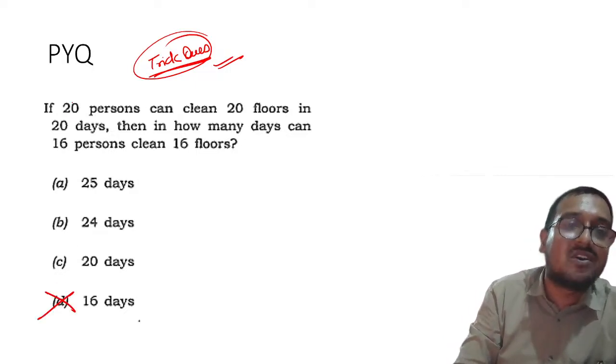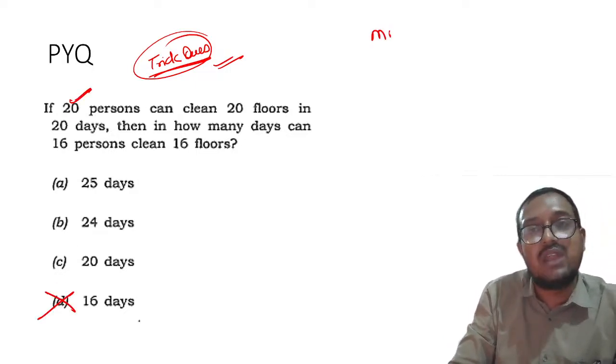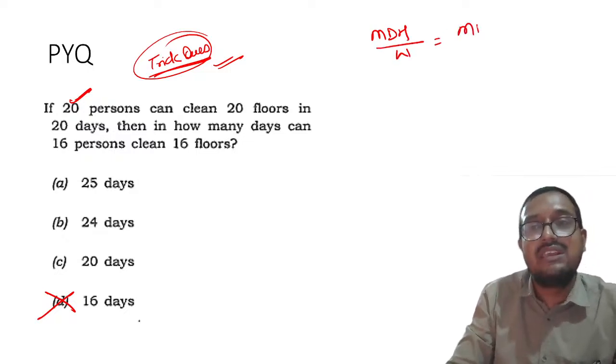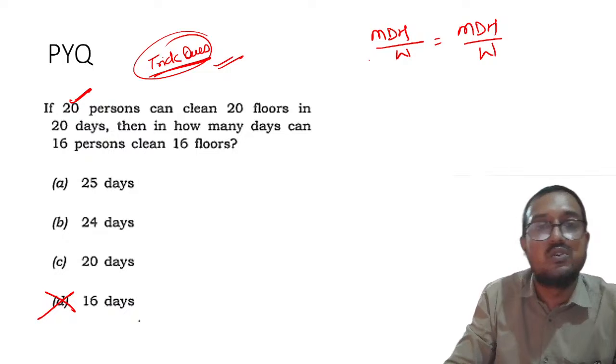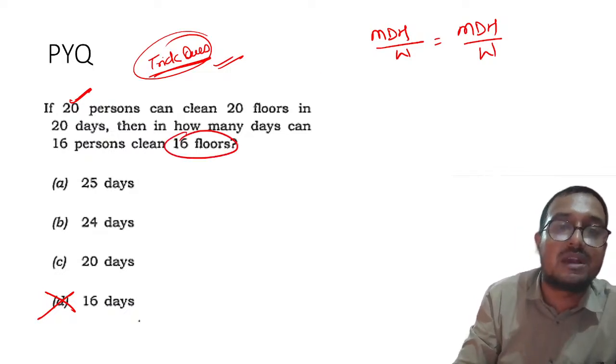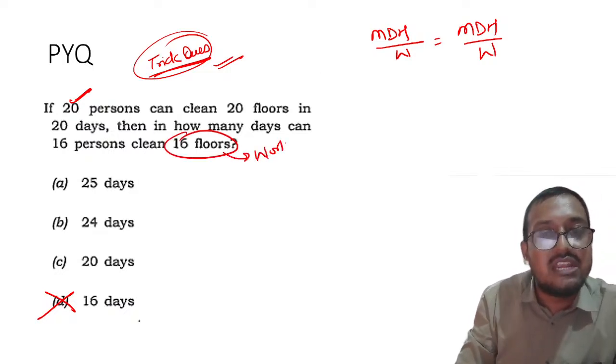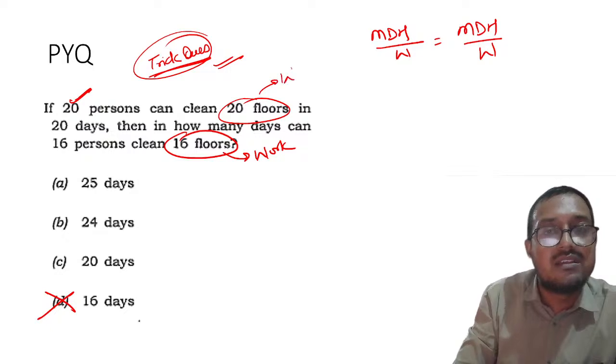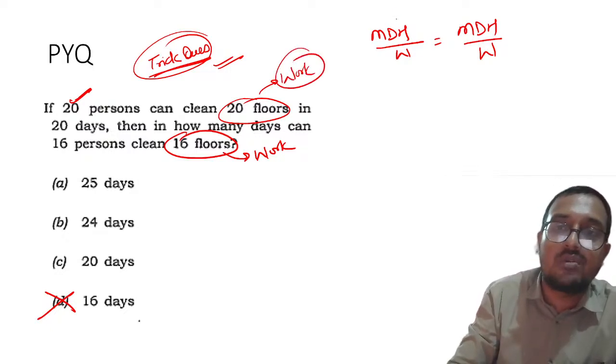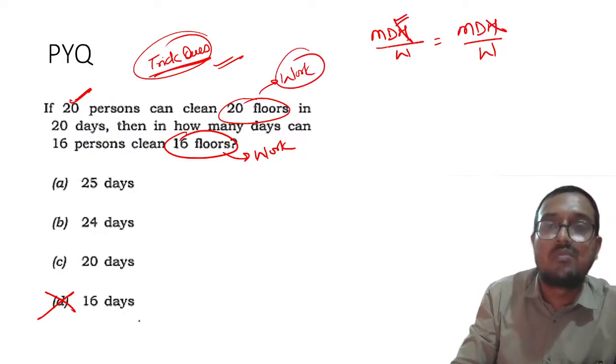Why is it wrong? Because please remember, we have the formula MDH divided by W, right? So MDH divided by W. My dear students, 16 floors will become work. Obviously they are cleaning it, right? This will become work. Hours have not been mentioned, so I will remove hours from both sides.